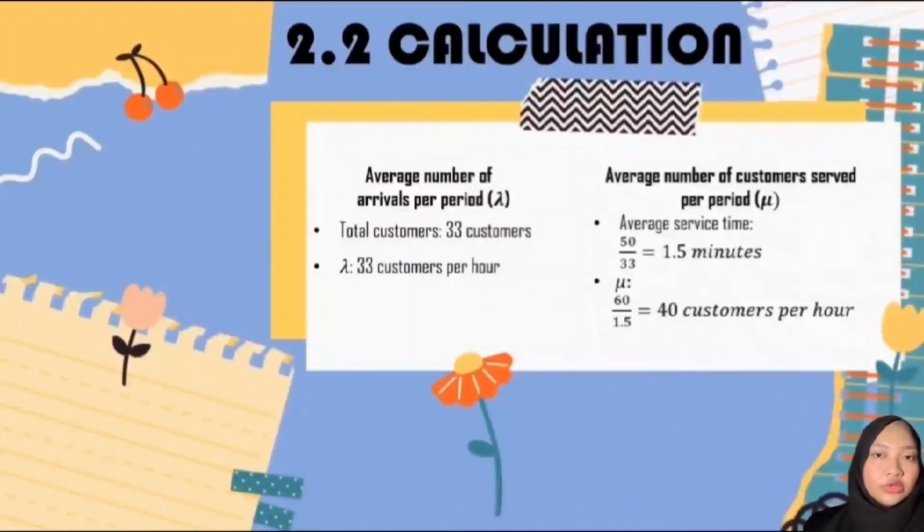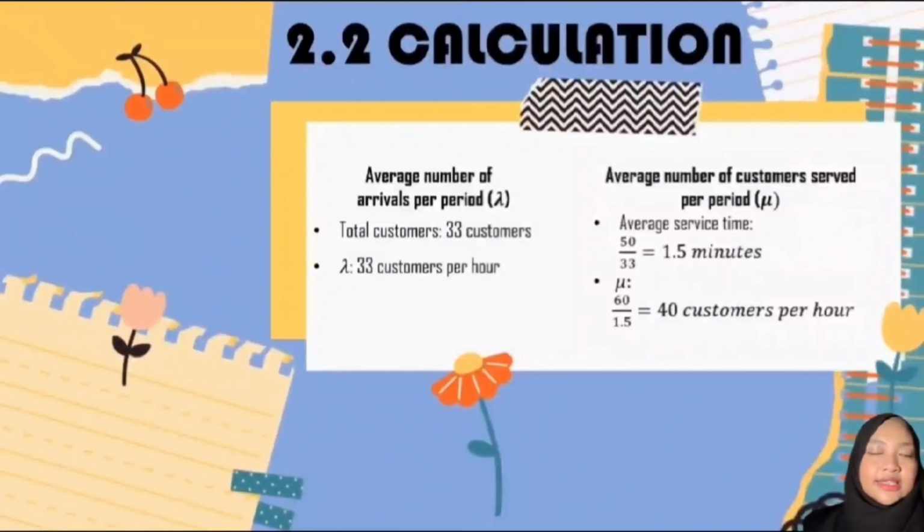Next, we're moving on to 2.2, to make some calculations. We need to find the average number of arrivals per period, which is lambda, and the average number of customers served per period, which is mu. First, we calculate the average number of arrivals per period. Our total is 33 customers, therefore our average number of arrivals is also 33 customers per hour.